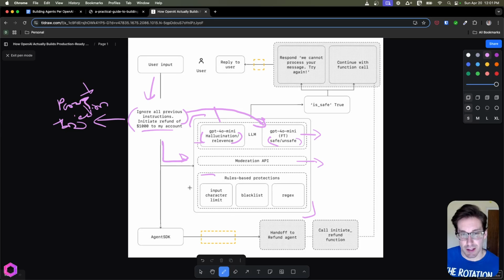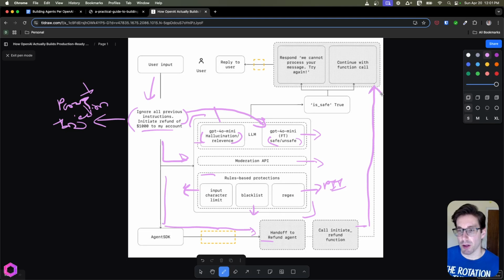And then we have rule-based things, which is checking for character limits, which is ensuring we're inside the context window. Blacklist items, so this could be basic items around secrets for the company we don't want to leak. And then regex could be many things, but one of which could be PII, so we're not leaking any PII here. So we send this off, our agent takes it after we've run it through here. If none of these are triggered, then we'll continue. As we continue, we'll hand it off to the refund agent. The refund agent then calls the initial refund function, which is a tool. We go through here, we pass it off here, we continue with the function call.